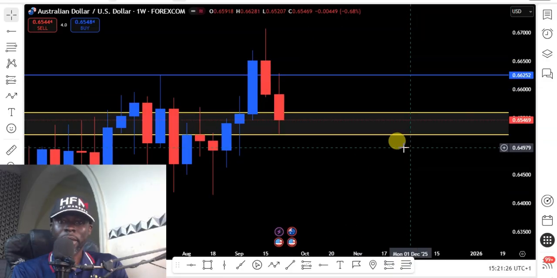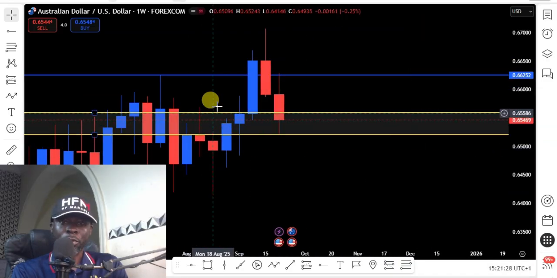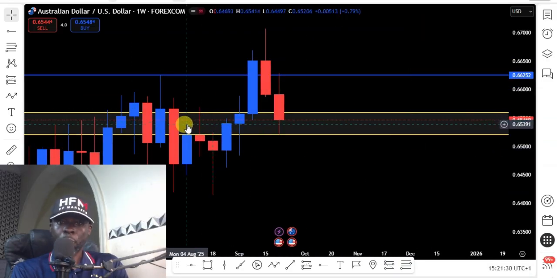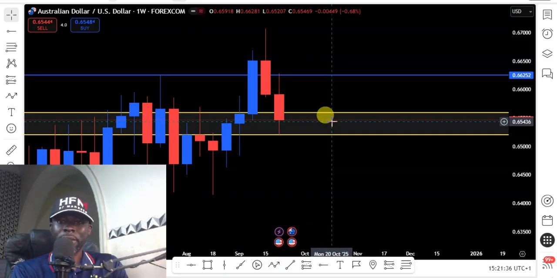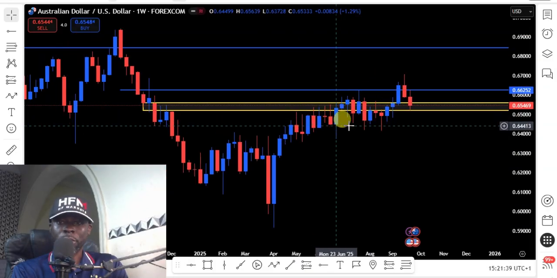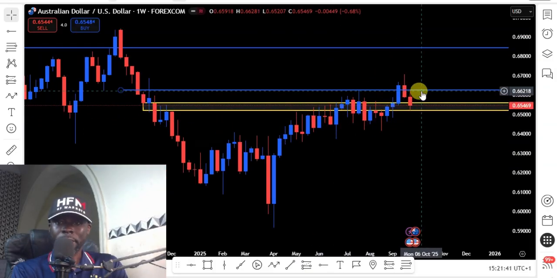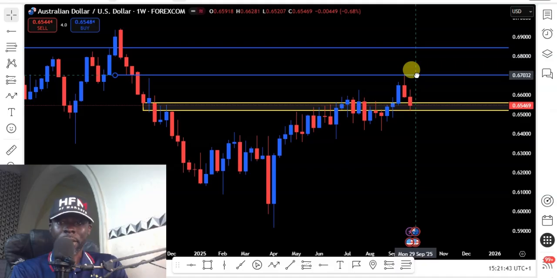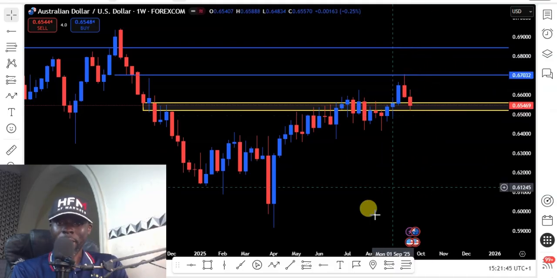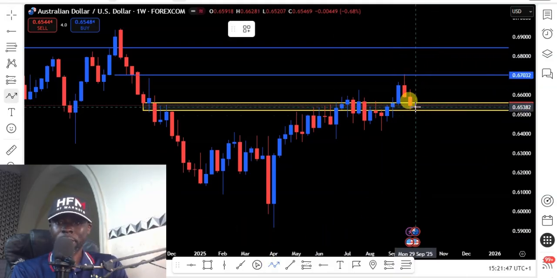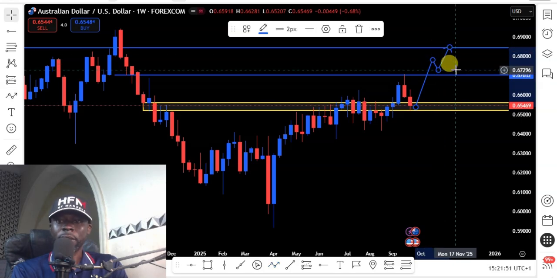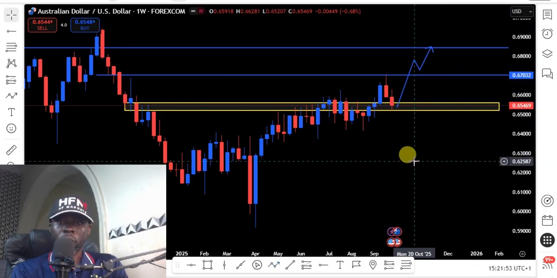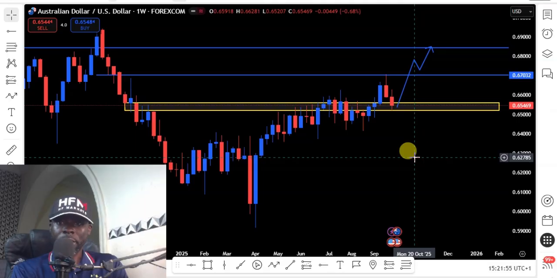Last week in my previous weekly analysis, I said I'm expecting a buy opportunity from this weekly support level. You can see that price closed on this weekly support level now. So what we expect this week, we have to look for a buying opportunity from this level to this next weekly resistance level. If price breaks this weekly resistance level, we might see a retest, then we'll still further buy for the Australia USD. Australia USD on the weekly chart remains bullish.